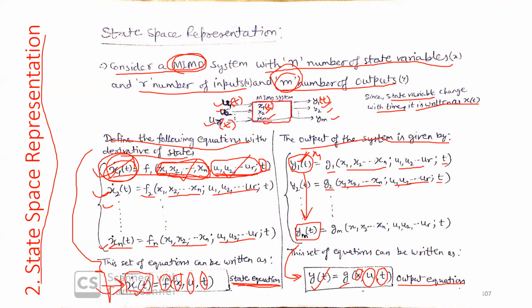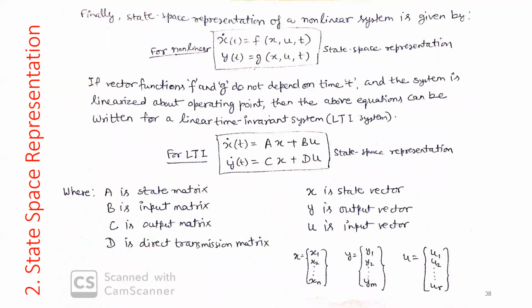Here it is the output equation because we calculate whatever output of the system is desired. This is called the state space representation. So finally, the state space representation is written like this: x dot(t) is a function of x, u, t.